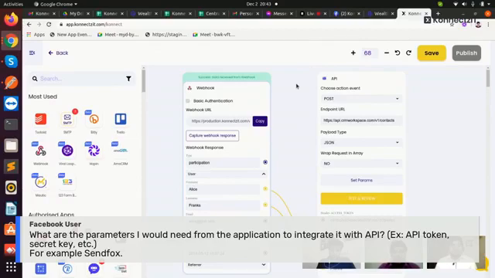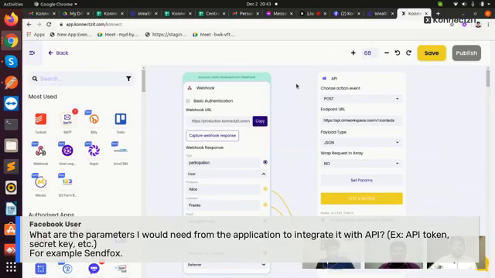If you have an account and somebody wants to know how to set that, we already showed in the demo that the header access token can be added by clicking on set params, and whatever value we want to pass will be available in the application which we want to integrate.